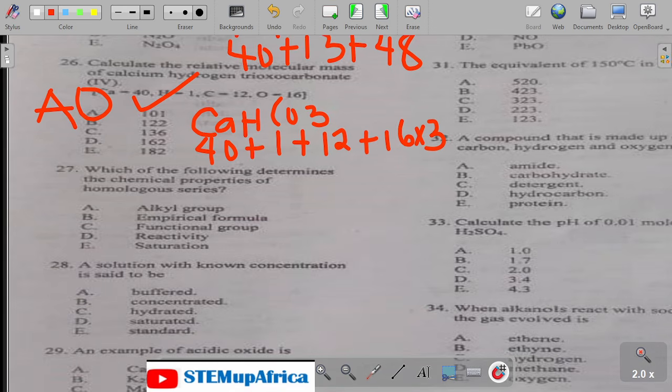Number 27. Which of the following determines the chemical properties of a homologous series? It is their functional group. When they belong to the same functional group, they have a tendency to react alike. So 27 is C.